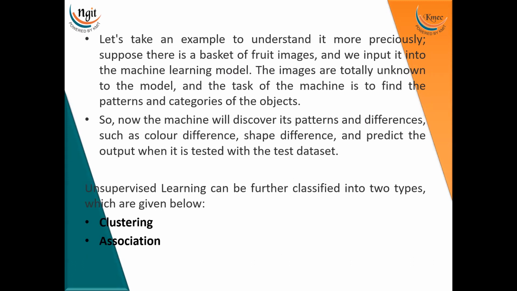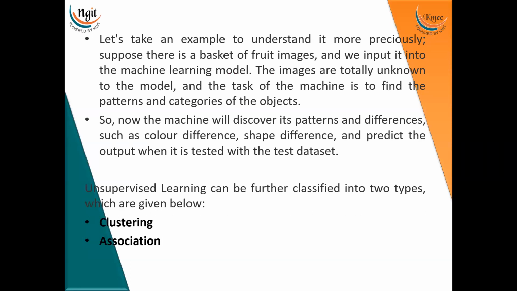Let us discuss this with an example. Suppose there is a basket of fruit images and we input it into the machine learning model. We are just feeding, or training, a basket of fruit images. The images are totally unknown to the model, and the task of the machine is to find the patterns and categories of the objects.